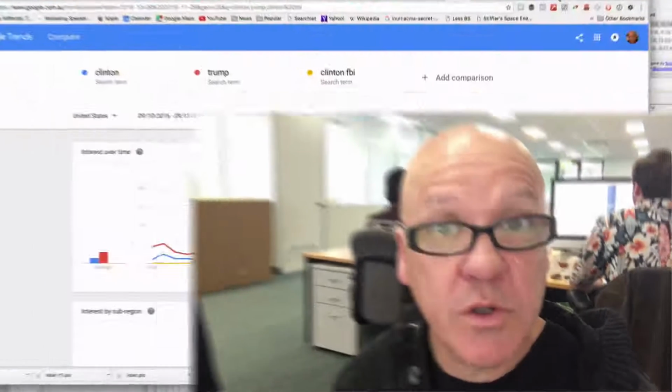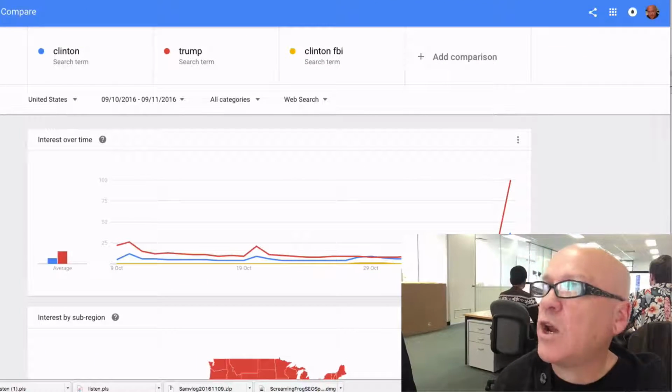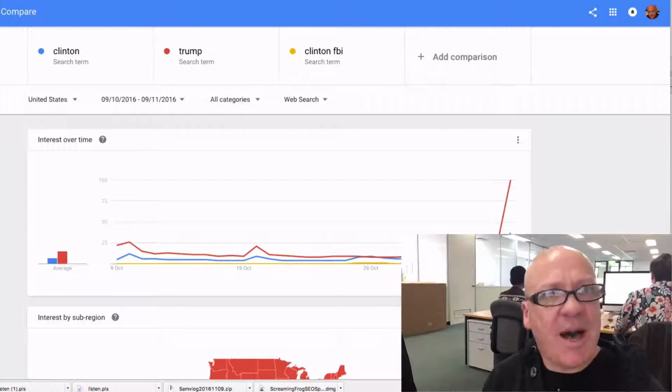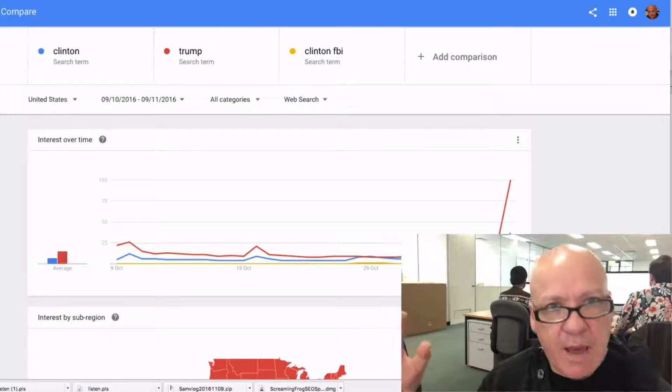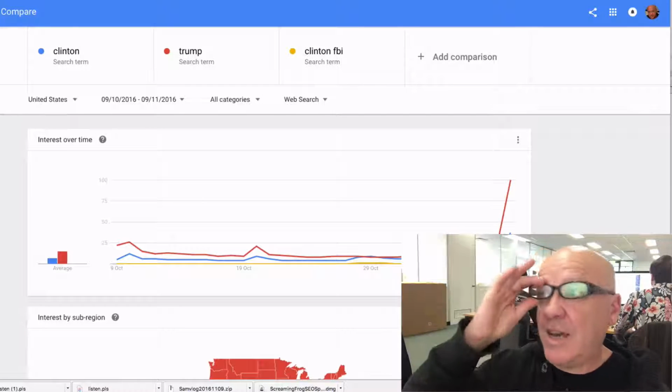I use it a lot more than I would, say, the AdWords Keyword Planner tool because it gives me more granularity. It allows me to see things like plurals, which the AdWords tool won't allow you to do, and also past tense and things like that, whereas AdWords would tend to group them all together.